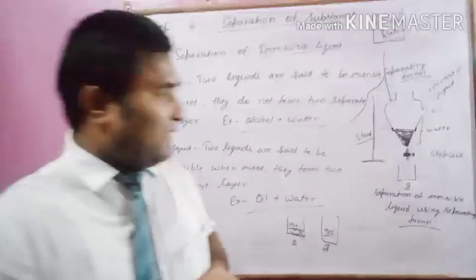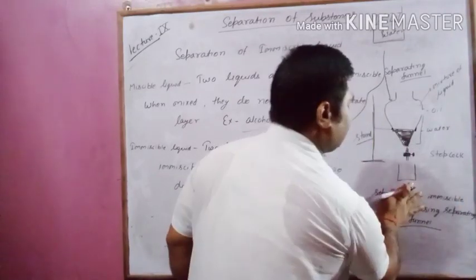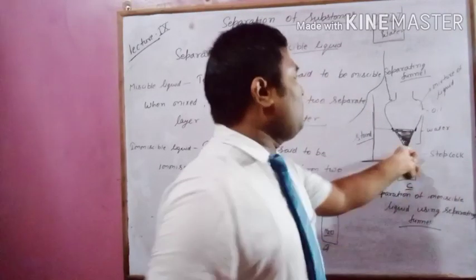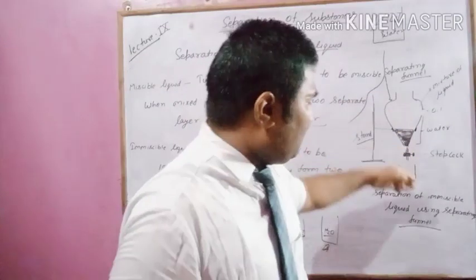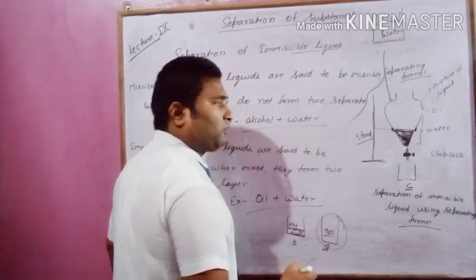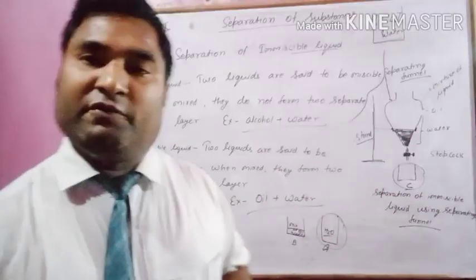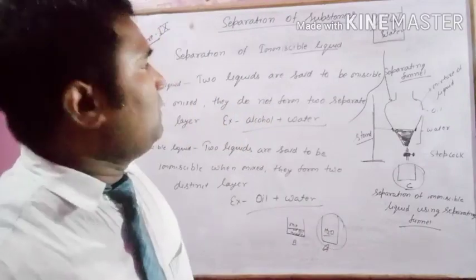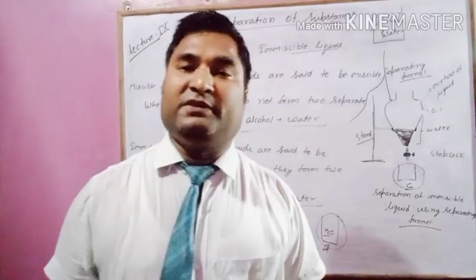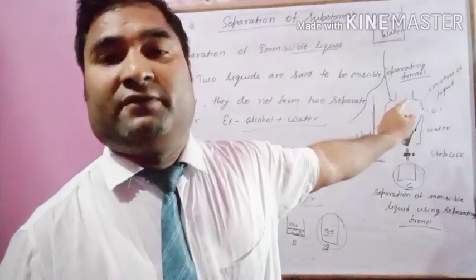Now place a third container. This is C, and open the stopcock. All the oil will come down in this container. So in A we got all the water, in C we get all the oil. So we have separated it. So we can separate two immiscible liquids with the help of a separating funnel.